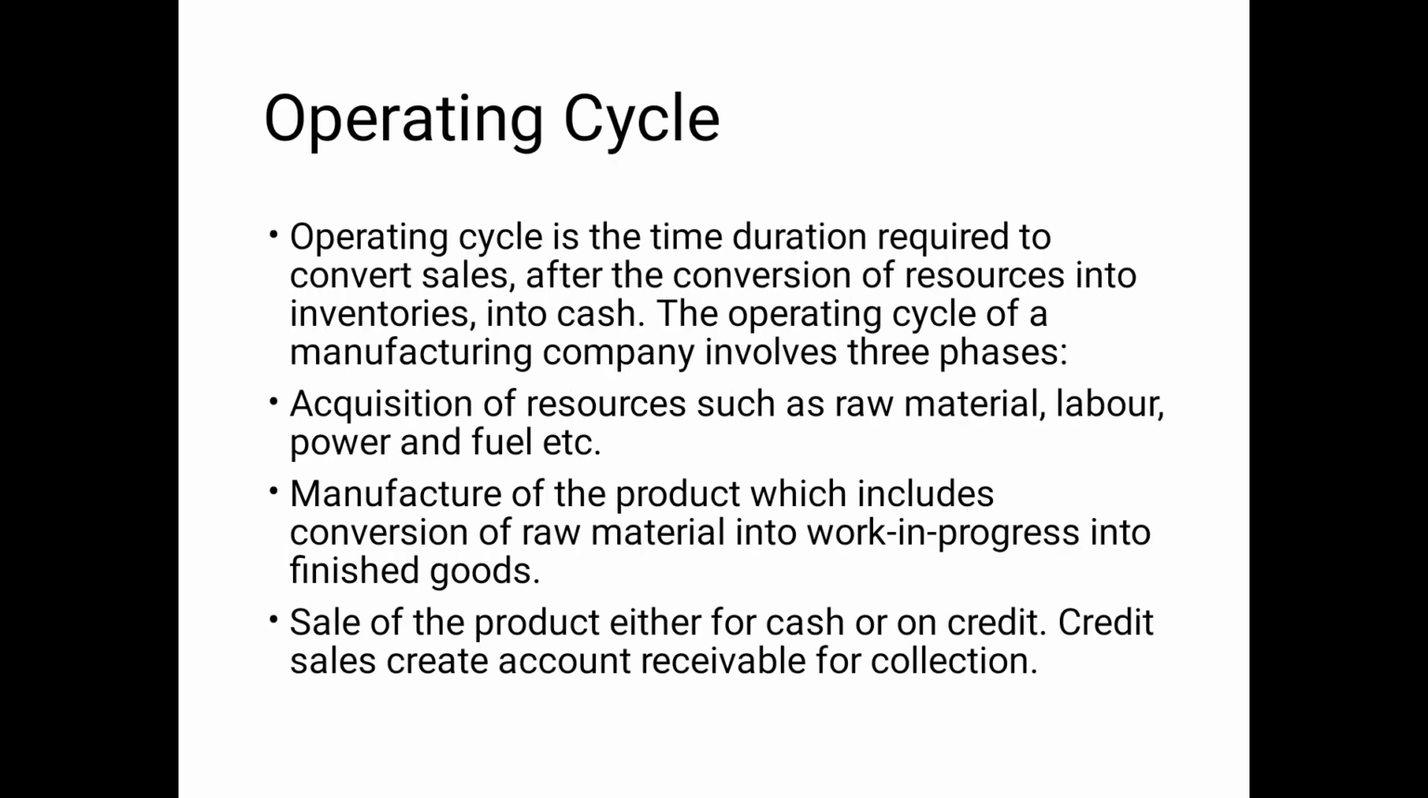Now the next concept is called operating cycle. Operating cycle varies from business to business. But before understanding it, operating cycle starts from cash and it ends with cash. Business houses require cash to purchase raw material. This raw material will be converted into work in progress, and this work in progress will ultimately be finished goods.